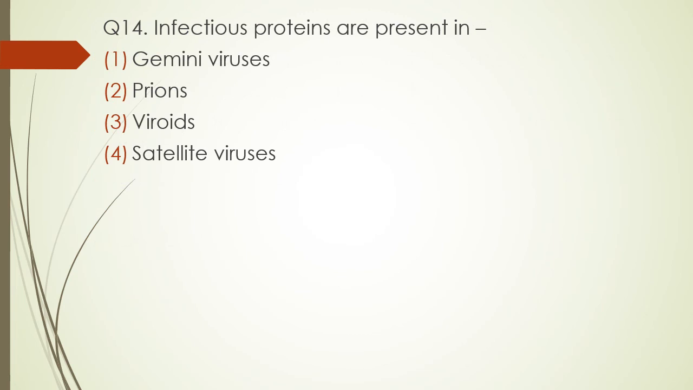Question number 14. Infectious proteins are present in Gemini virus, prions, viroids, or satellite virus. The correct answer is option 2, prions.